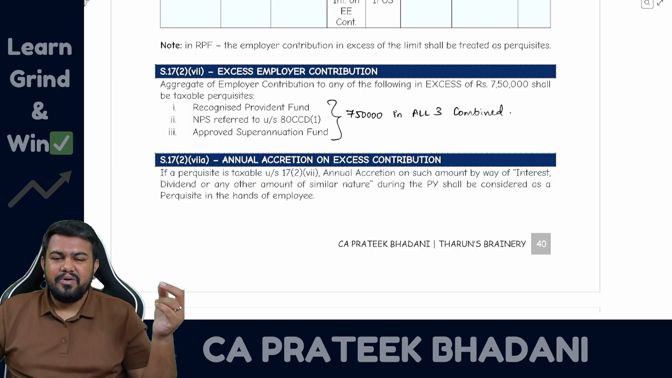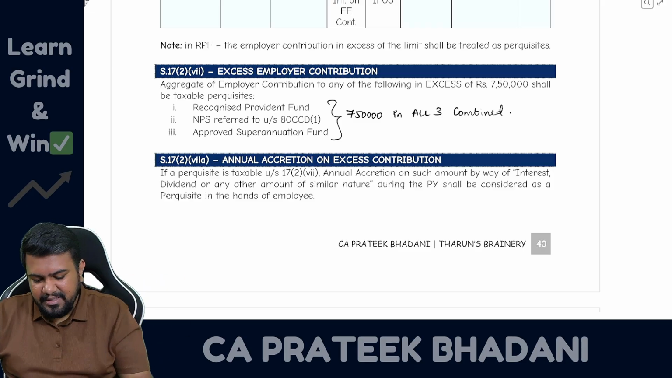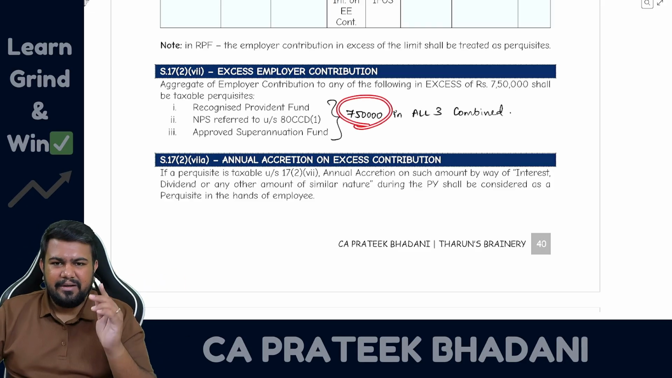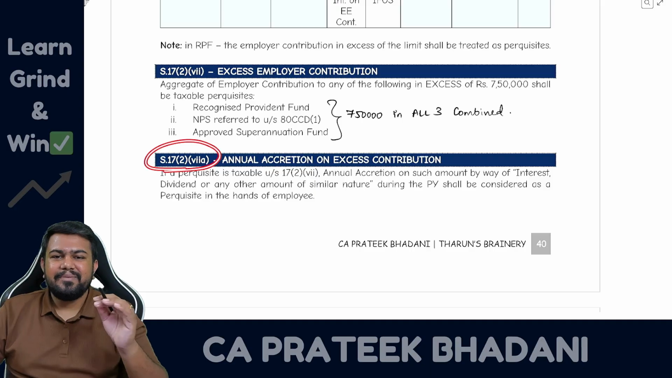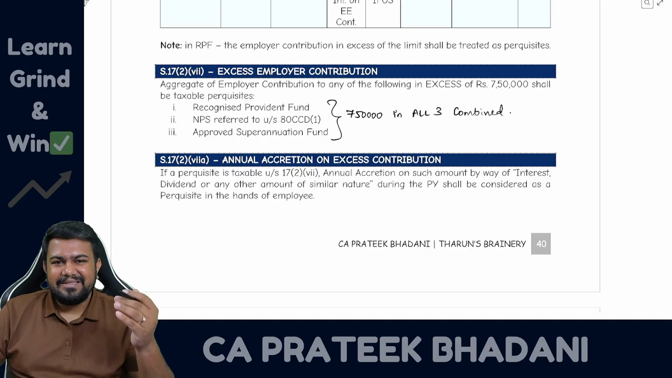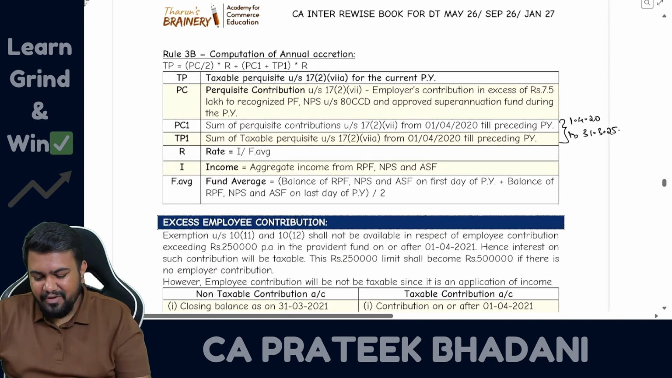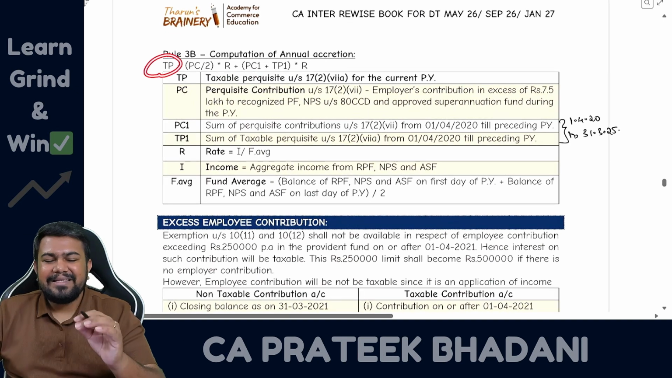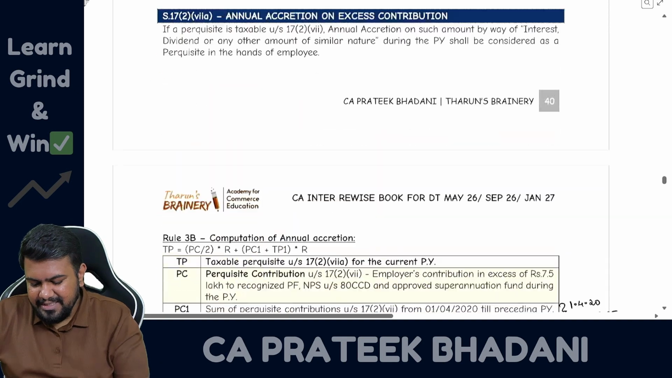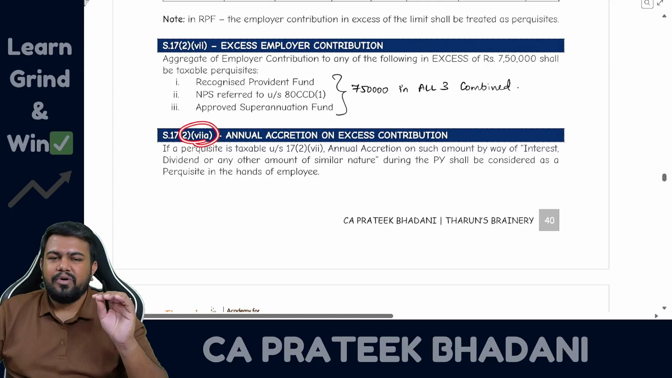And next year also, whatever interest is received on the taxable amount will be taxable as well. So interest on the taxable interest also will be taxable. Sir, this 7.5 lakh rupees is easy to calculate, but how to calculate this taxable interest? It is sounding complicated. No, the formula is not complicated. So what is the formula? To calculate the taxable interest under section 17(2)(7)(a), you have to apply a formula.